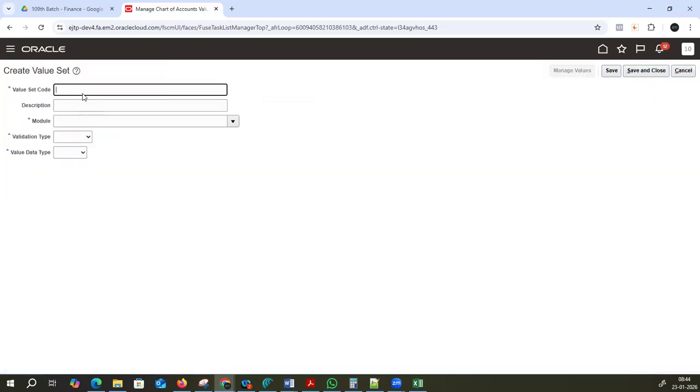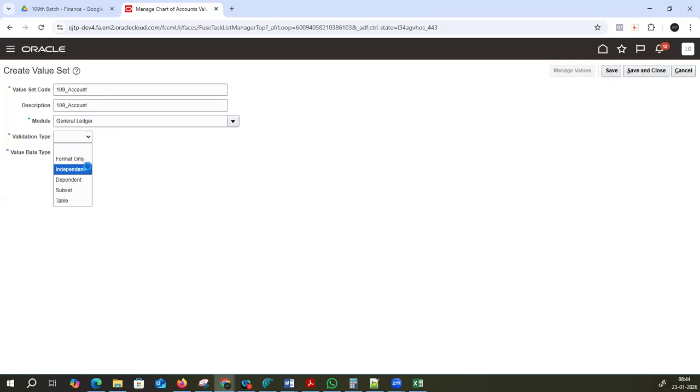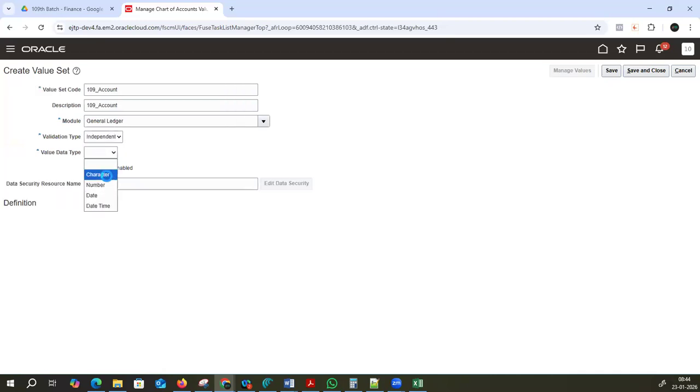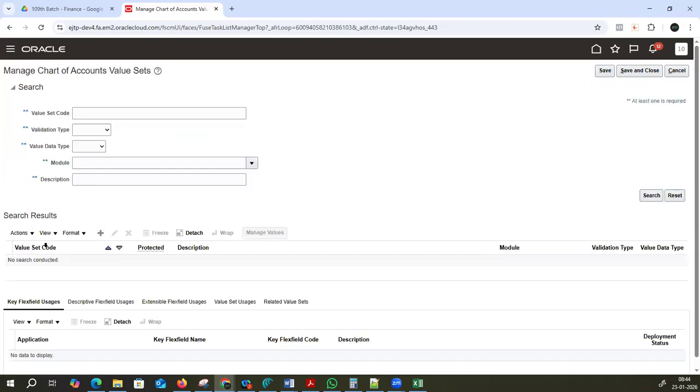Click on the plus symbol, 109 account. Account, application general ledger, independent, character, text, and here account is 5 digits, uppercase and zero fill. Save this, save and close this.